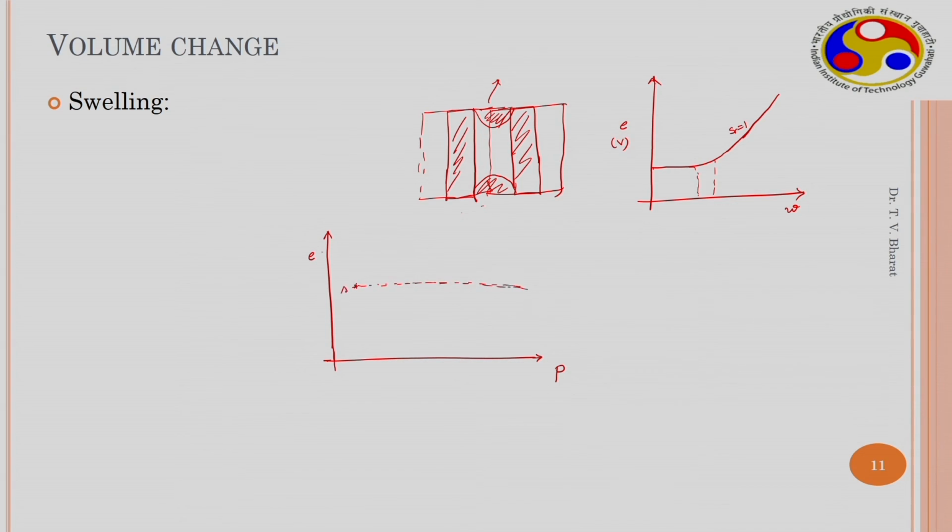So, this is the initial state at point A, which is loaded, and a small change in volume is observed with increase in the loading. Now, if this same soil at initial condition A under this seating load is saturated, then you observe that there is swelling that takes place. So then it goes to point B, and now if this soil is compressed or consolidated, this follows this pattern. So, this reaches, say, point C.